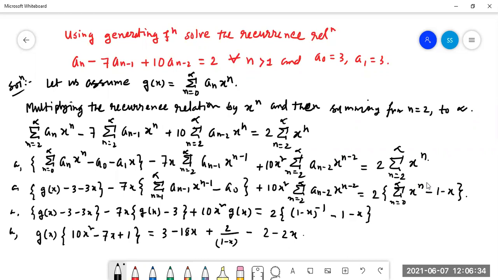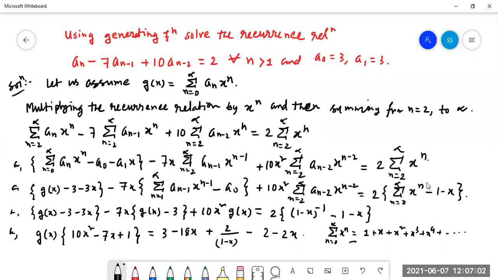Look at here. Summation n equal to 0 to infinity x to the power n. What will this mean? When n equal to 0, x to the power 0, that is 1, plus when n equal to 1, x to the power 1, when n equal to 2, x to the power 2, then x to the power 3 plus x to the power 4 plus dot dot dot, right?